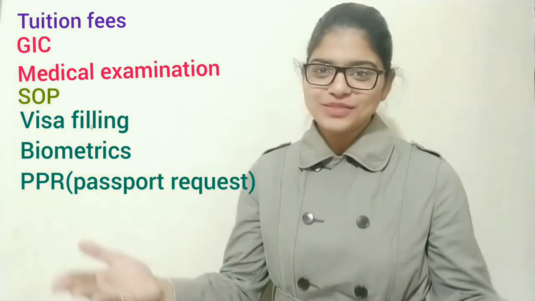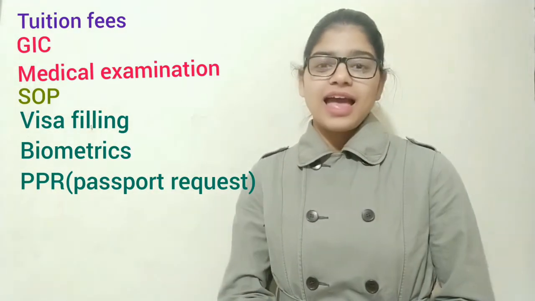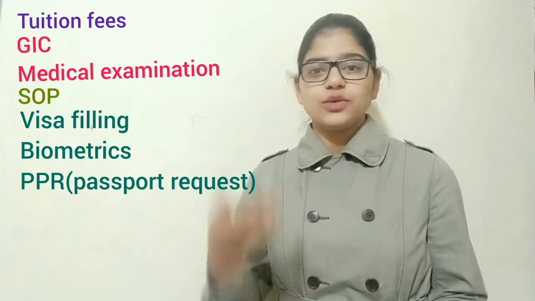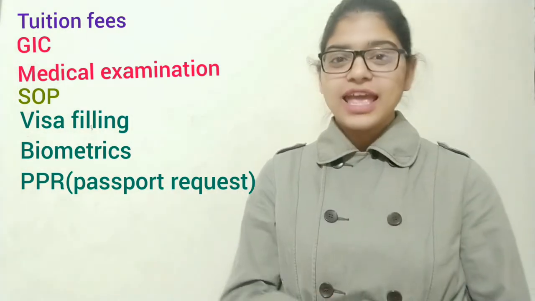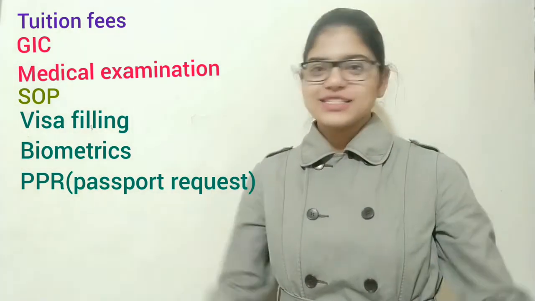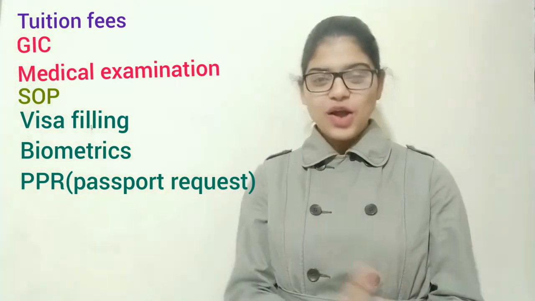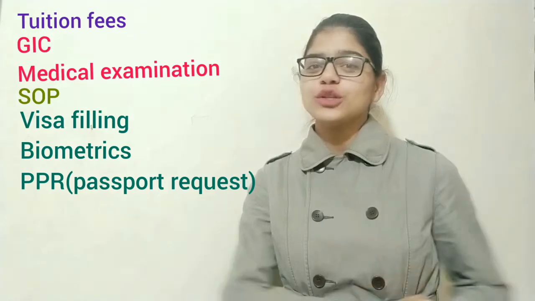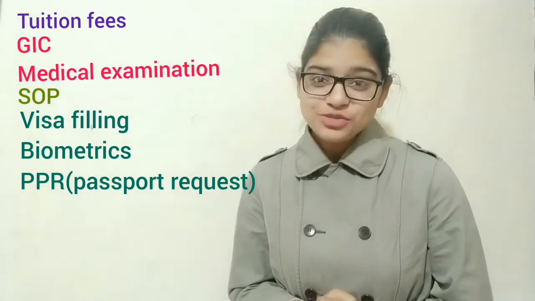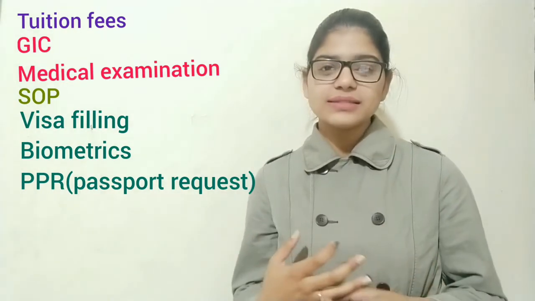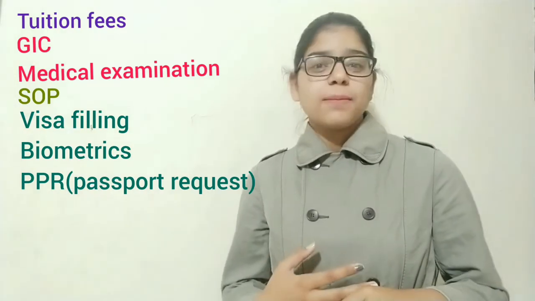And after you are done with all this procedure, you will get your visa. And guys, after the visa, you will have a stamp of your destination country on your passport, and you will fly then. These are the basic things you need to do if you're planning for study abroad. I have told you all these procedures so clearly and so shortly, but trust me guys, it's really hard to practice if you have documentation errors. But if there is no error and you are doing everything early, then you will not face any trouble. In fact, you will reach your destination country so early. So that's the good thing.